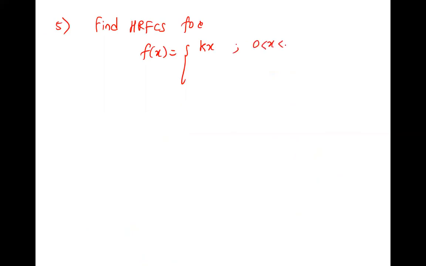Next question, find half range Fourier cosine series for f(x) is equal to kx in 0 to L by 2 and k into (L minus x) in L by 2 to L. Okay. These are your homeworks on half range, and I guess we have written on full range also.